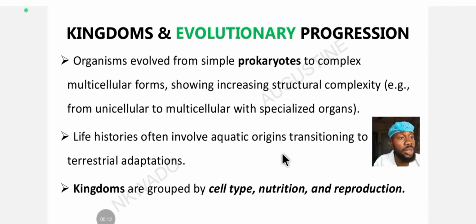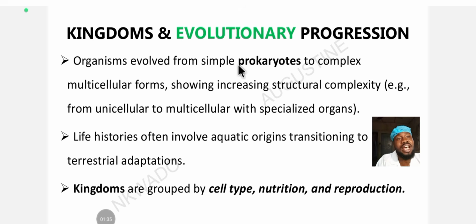We are going to continue from where we left off. Hope you still remember that we are still on the Jamb UTME syllabus. So the topic for our continuation today is kingdoms and evolutionary progression. Organisms evolve from simple prokaryotes to complex multicellular forms. This is trying to tell us that every living organism originates from a simple prokaryotic cell. A prokaryotic cell is a cell without a regular organelle. So it's telling us that the basic unit of every living organism is the prokaryotic cell. That's the evolutionary progression or transition of every living organism.